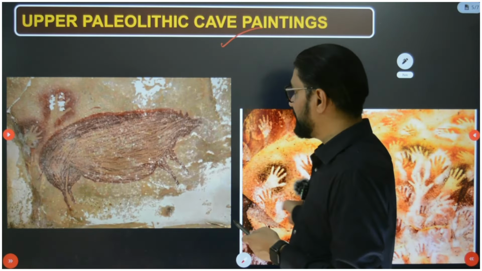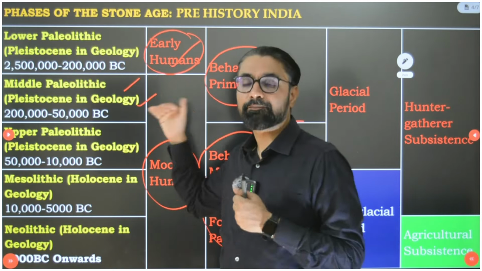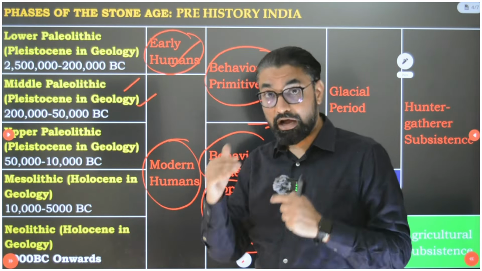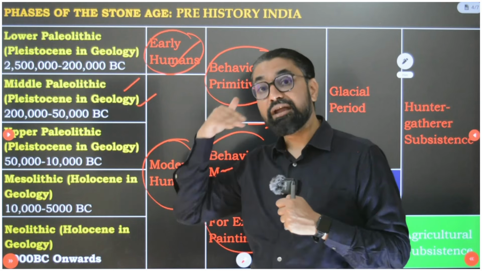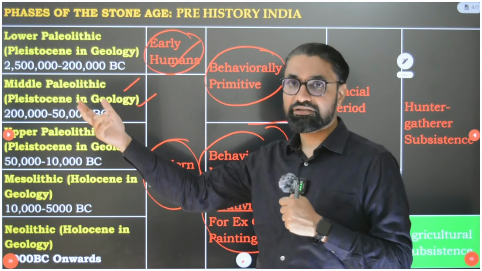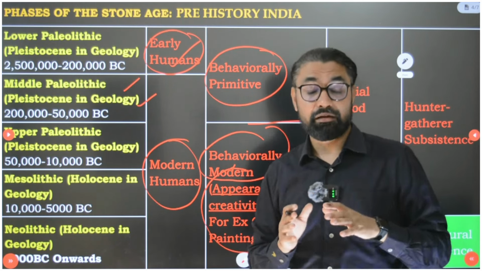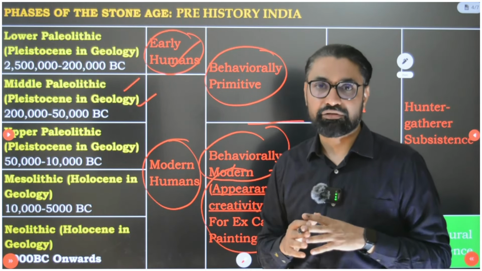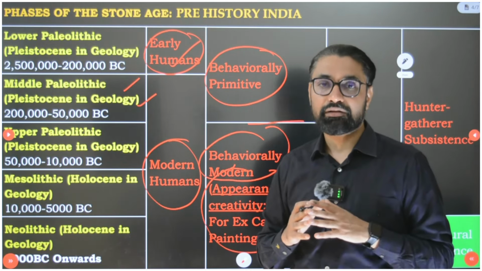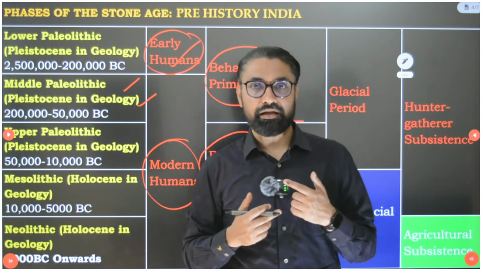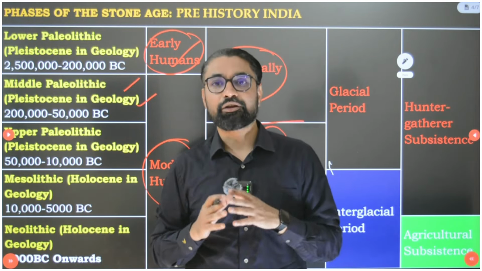So coming back to the topic: lower Paleolithic, early humans; middle Paleolithic, modern humans; upper Paleolithic, mentally modern, intellectually modern human beings. Now till this time period, guys, we still are in the Pleistocene time period or Paleolithic age. The ice age was going on Earth, but ice ages come and go, every 33,000 years.